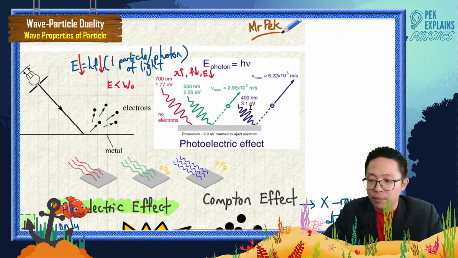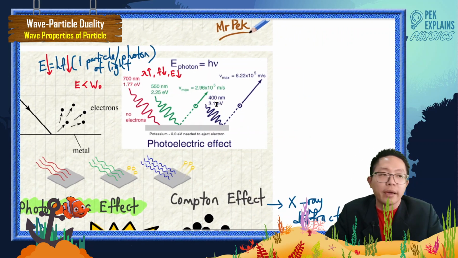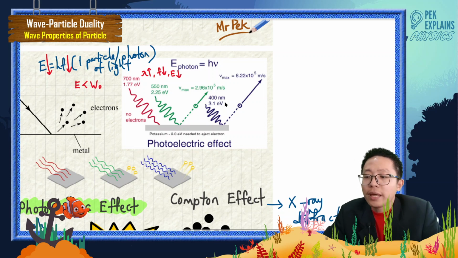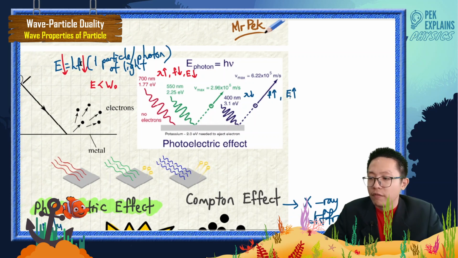But the blue light, I think this is blue or violet, something like that. Okay, let's regard this as blue. The blue light has a very short wavelength. Very short wavelength means very high frequency. Very high frequency means very high energy. Look at this formula, E equal to hf. So if it has high energy, then it will be more than the work function, and it can eject the electron with high kinetic energy.